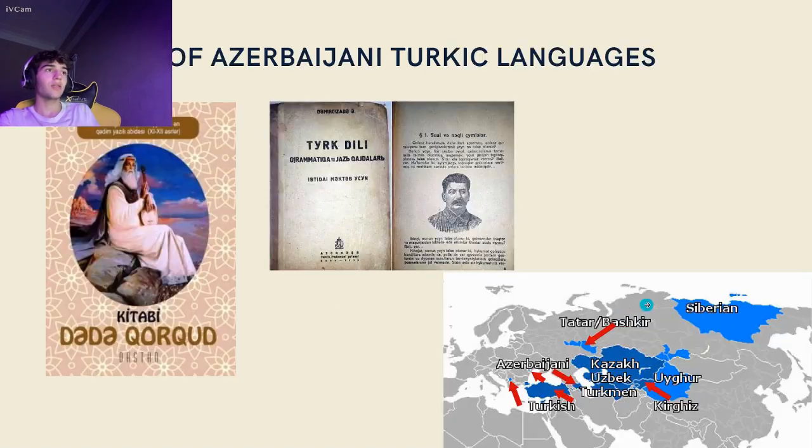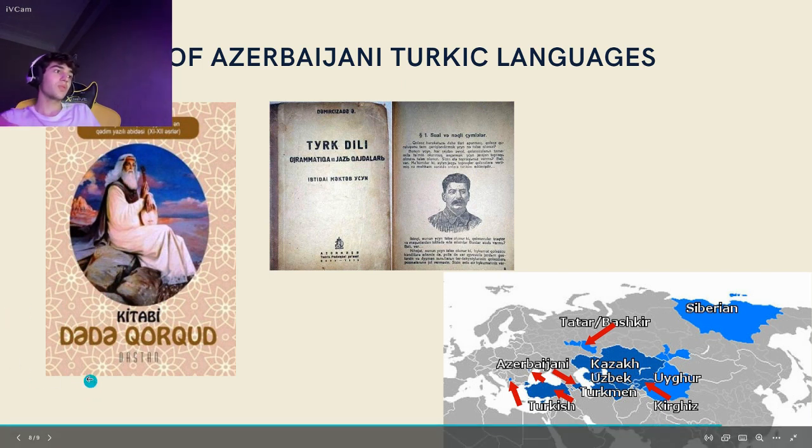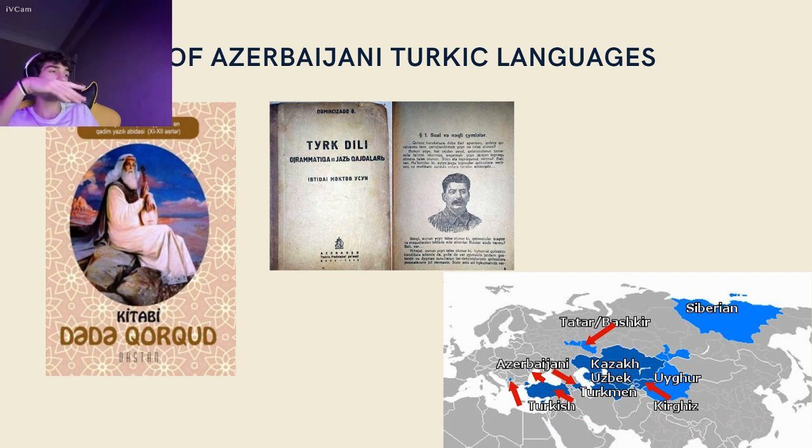So the second part is the history of the Azerbaijan Turkish language, and we have some resources which we can see where these languages came from. So in Kitabi Dede Gorgut, as we see from the picture, during that time we can see actually all our Turkish people used this language.